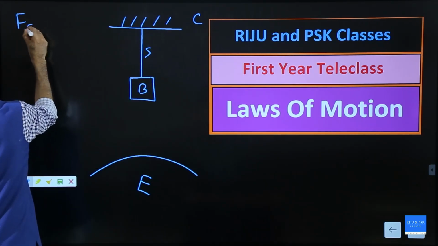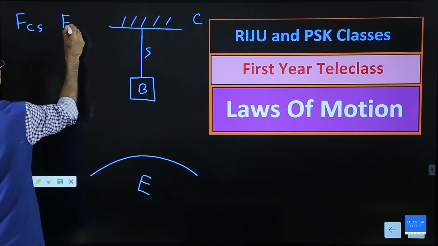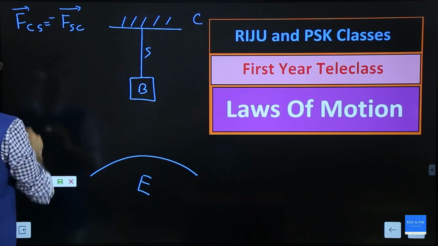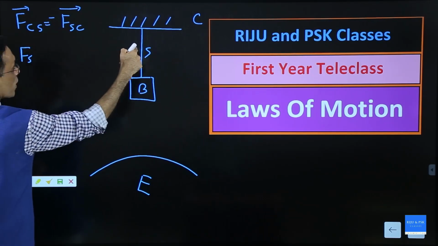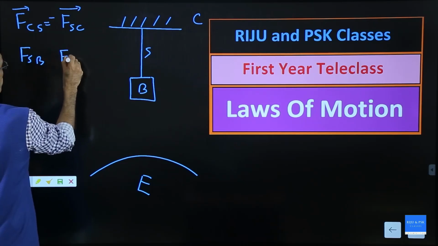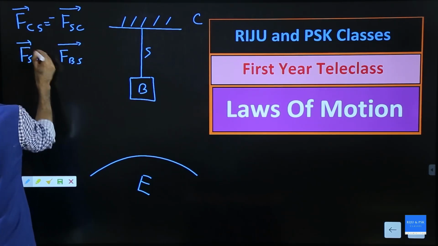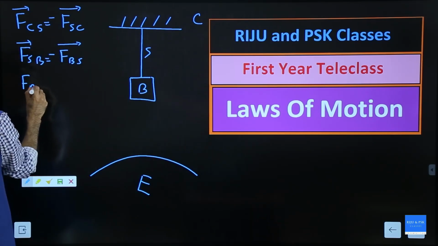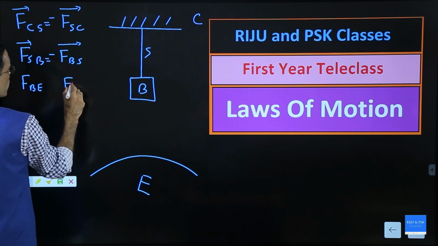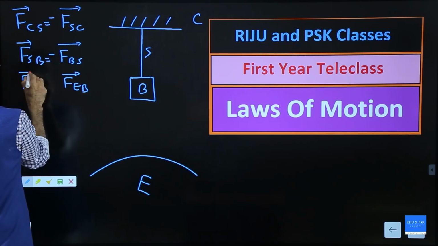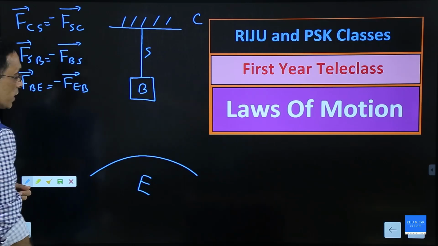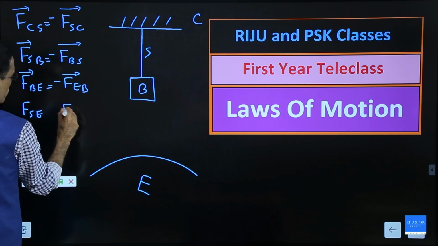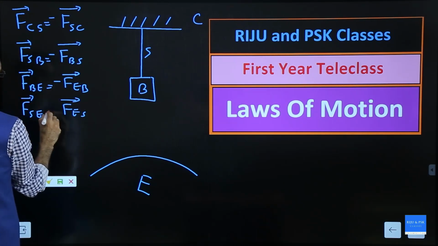There is force on the ceiling by the string and force on the string by the ceiling. These are equal and opposite. There is force on the string by the block, and there is force on the block by the string, an action reaction pair. Now go to block and earth. There is force on the block by earth, and force on the earth by the block. These are action reaction pairs. Then there is string and earth. There is force on the string by earth and force on earth by the string, an action reaction pair.